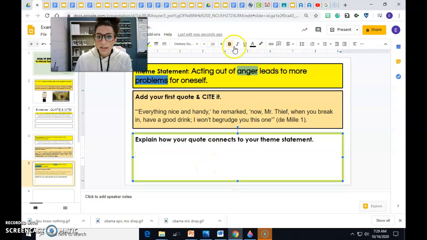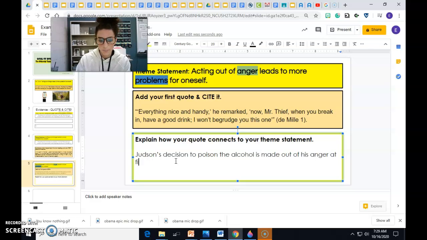So for this one, I have to explain how him luring the thief to drink the poison shows that he's acting out of anger. So I might say something like, Judson's decision to poison the alcohol is made out of his anger at finding it stolen.